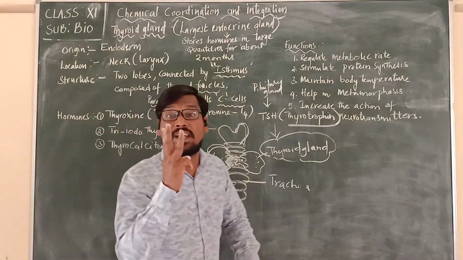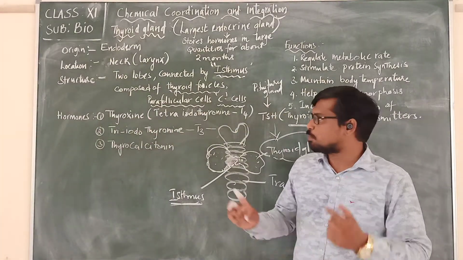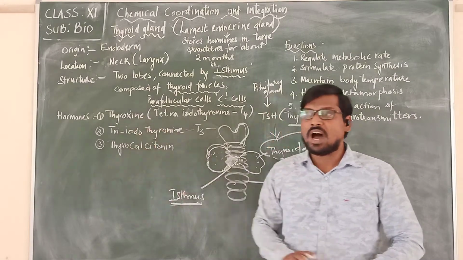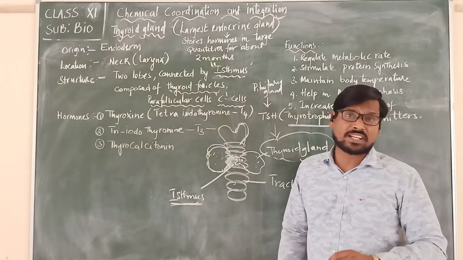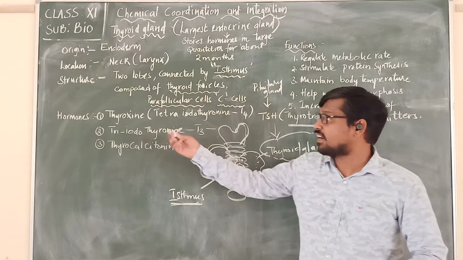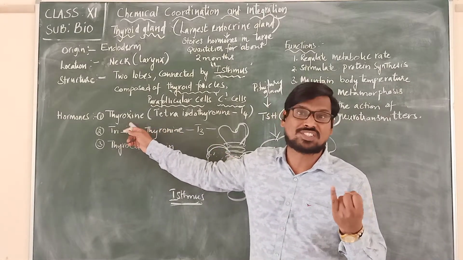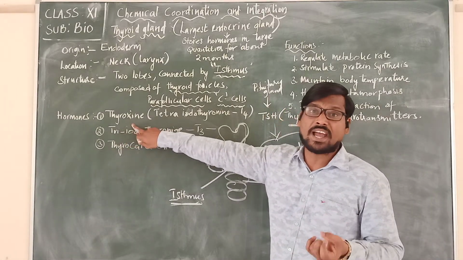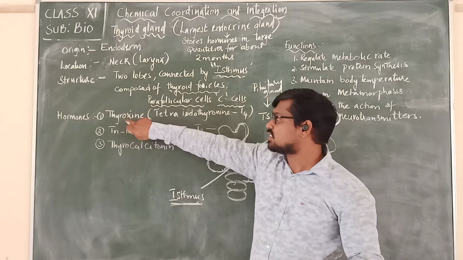When the thyroid gland is stimulated, it produces three different types of hormones. So what are those three different types of hormones produced by the thyroid gland? The first one is called thyroxine. Otherwise, we can call this thyroxine as what?